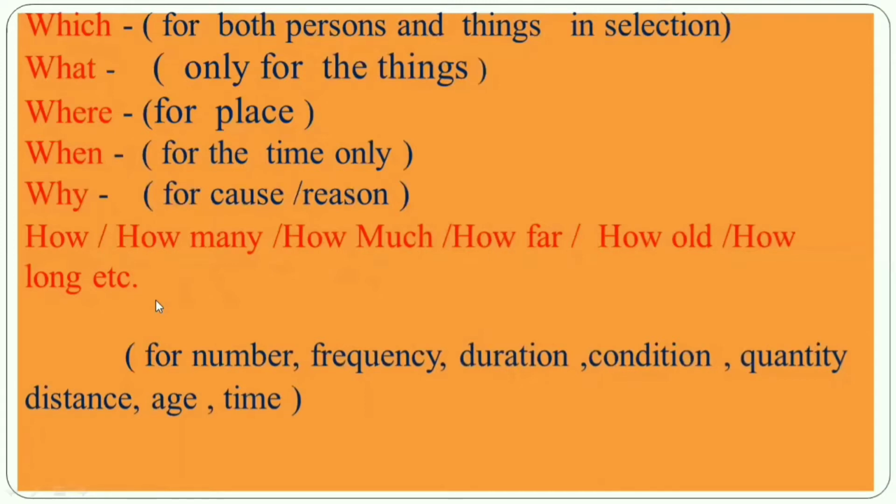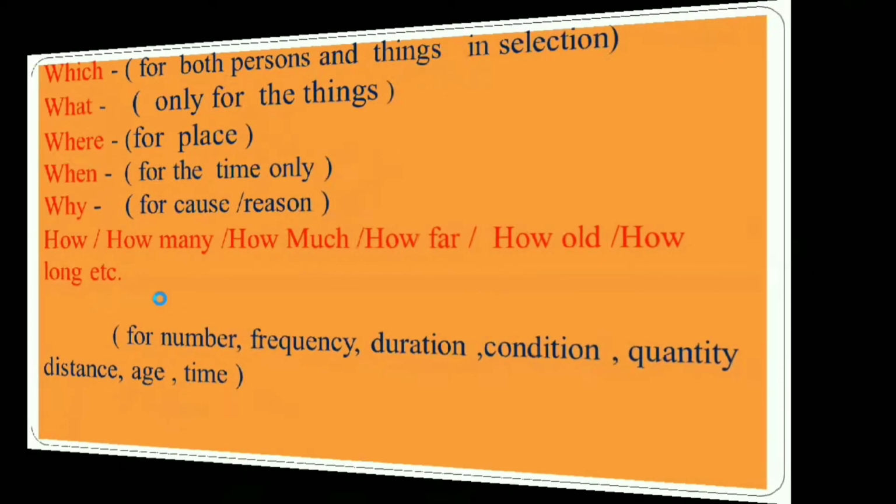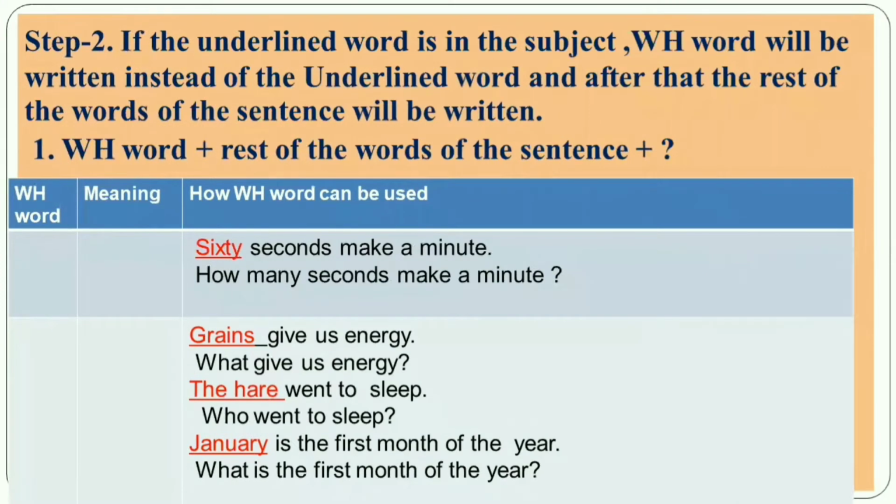So again and again, you will memorize how to use the WH word, in which places which WH word will be used. Okay, my dear student. Now let's go to the next step 2.